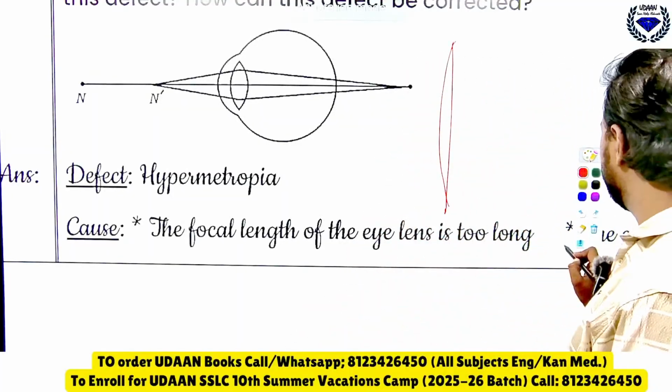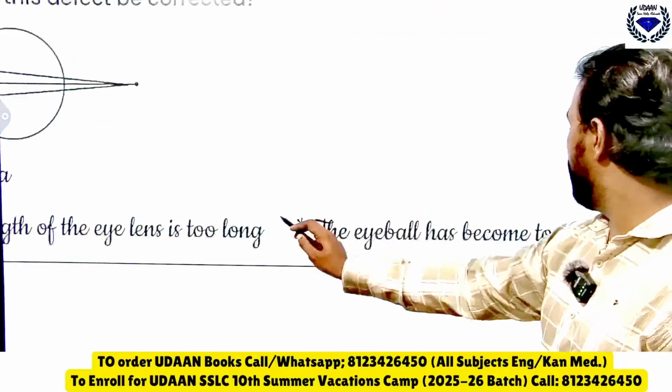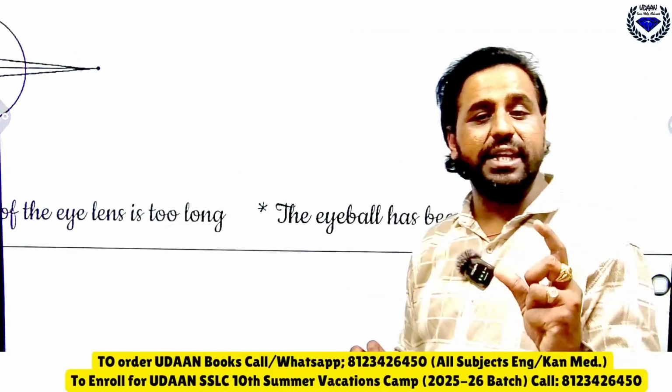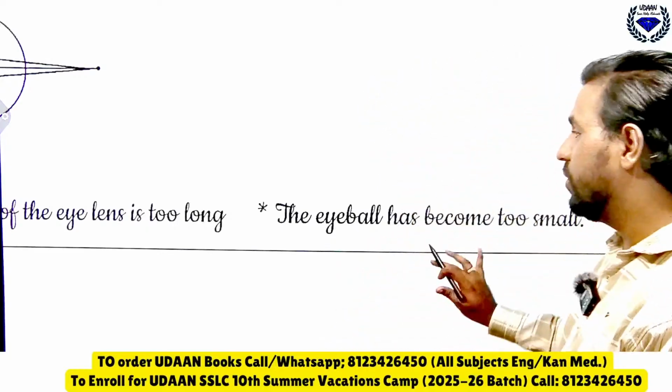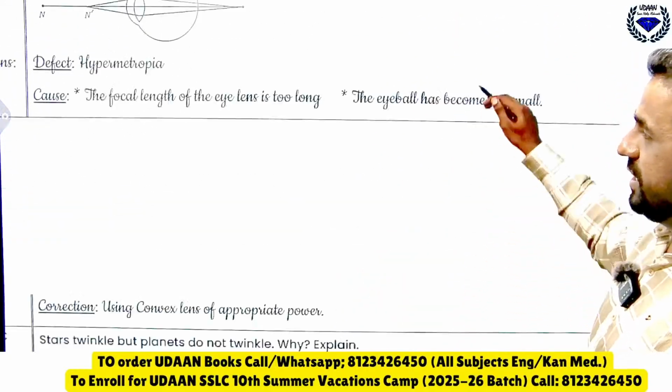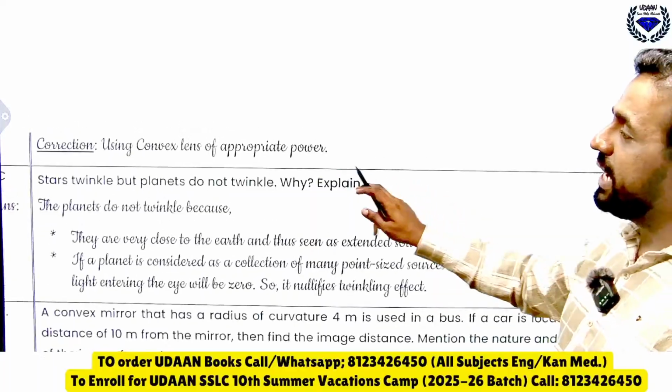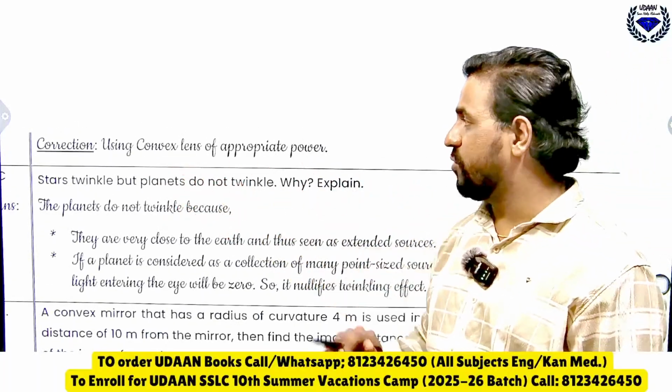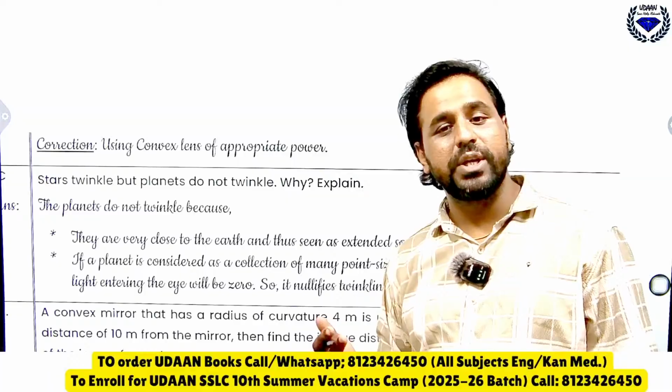Then the second condition for this is that the eyeball has become too small. The eyeball becomes very small, due to which you can find this defect. Then how to correct this? You can correct this using a convex lens of appropriate power or a suitable power.